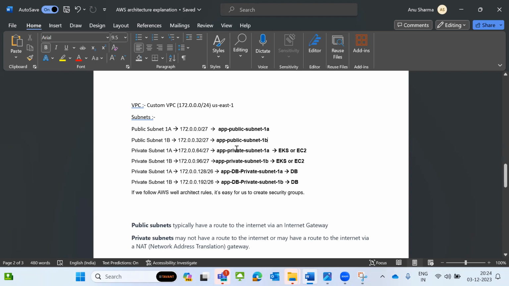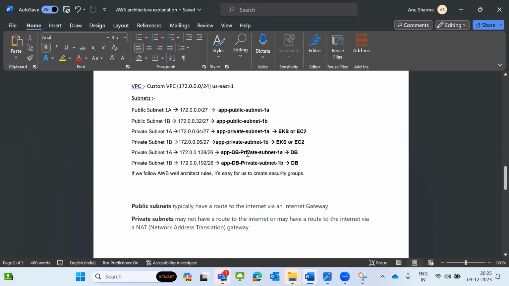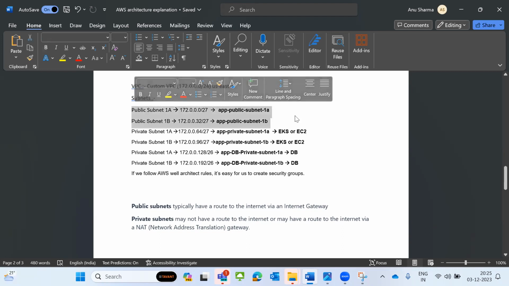For these two private subnets, I'm also giving names: application private subnet 1A, application private subnet 1B. Either EKS or EC2 or anything you can use there. One zone has one subnet, the other zone has another subnet. For the database also, I'm managing different subnets: one zone has one subnet, and the other zone has another subnet. This is the Well-Architected approach, as per the Well-Architected rules, it follows this. Even if you're not using a public subnet, you can keep it.